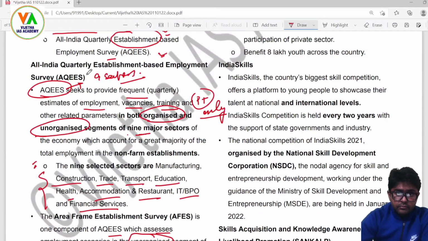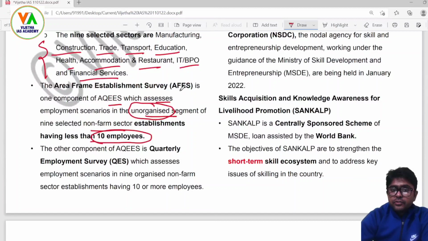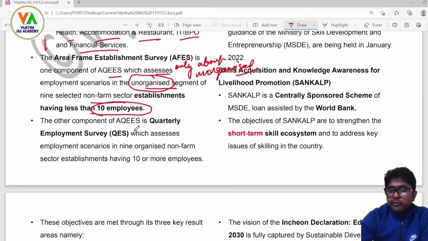AQEES talks about both organized as well as unorganized, whereas AFES only talks about unorganized employment conditions. The other component of AQEES is the Quarterly Employment Survey, which assesses the employment scenario in 9 organized non-farm sector establishments having 10 or more employees.